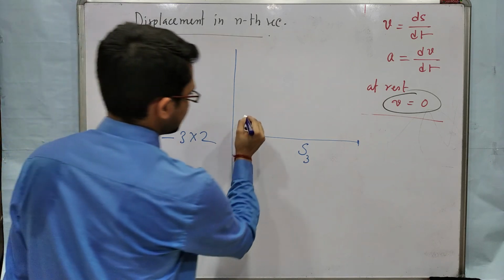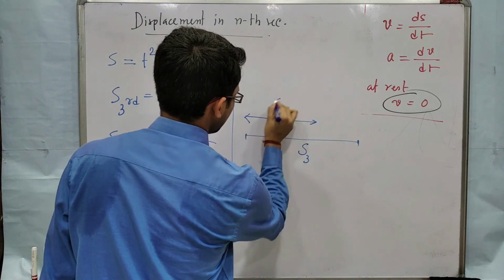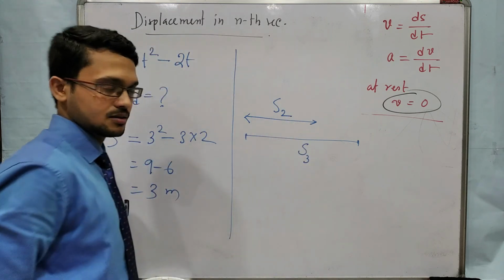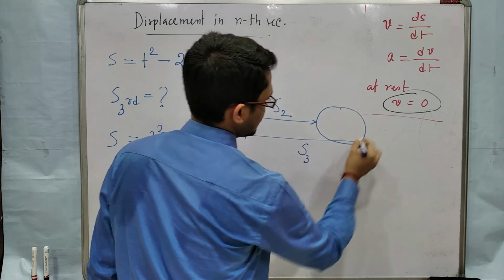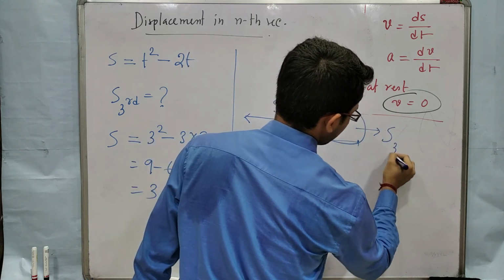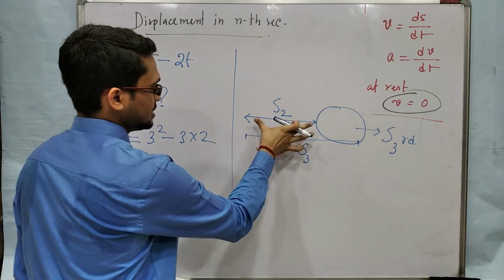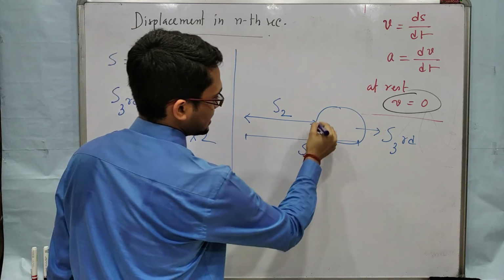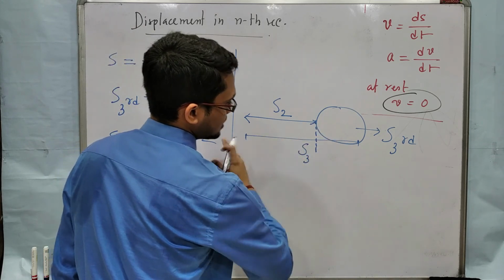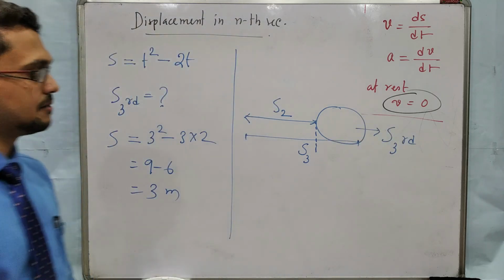So we subtract the displacement in 2 seconds, suppose this is S2. Then this region tells about the displacement in the third second, right? This region is covered in 2 seconds and this total region is covered in 3 seconds. So remove this part, only this region is the displacement in the third second. Understand?